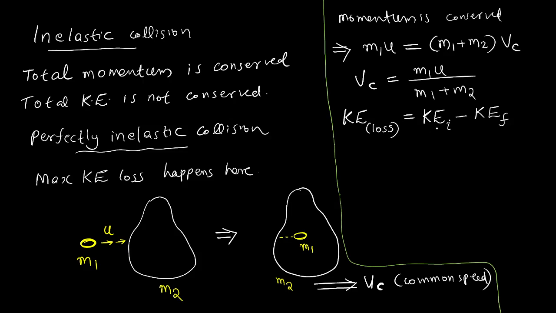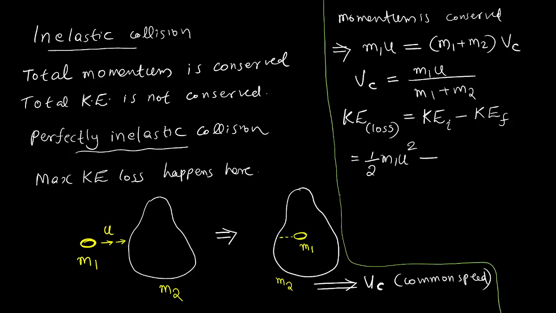Initially the body has only kinetic energy. We studied the formula of kinetic energy, half mv square. So m1 has the kinetic energy half m1 u square.